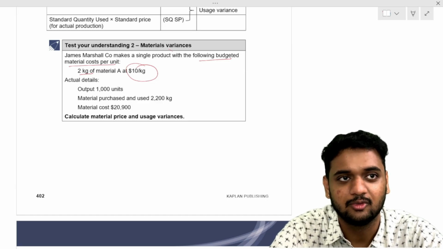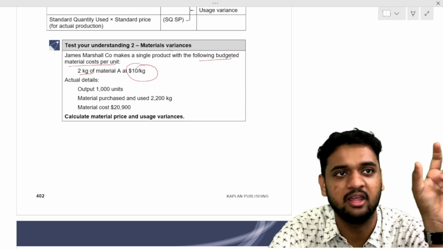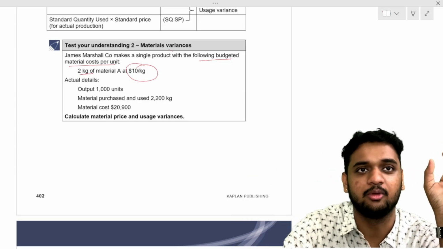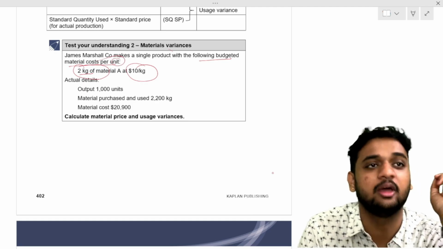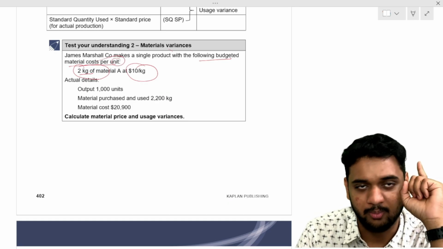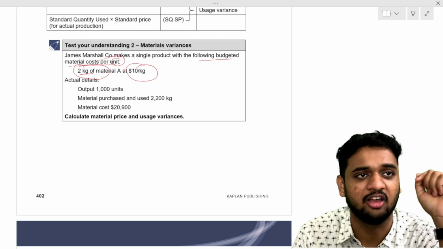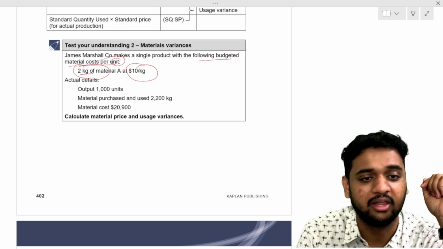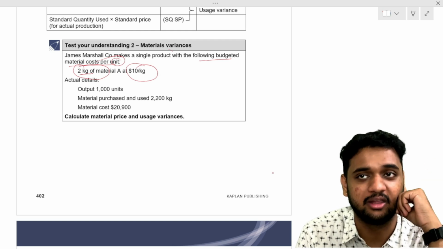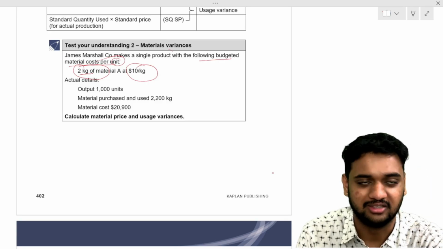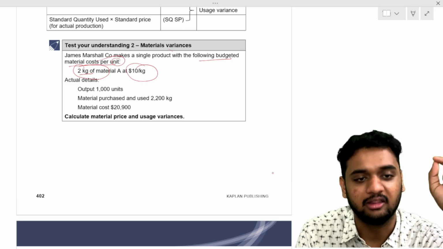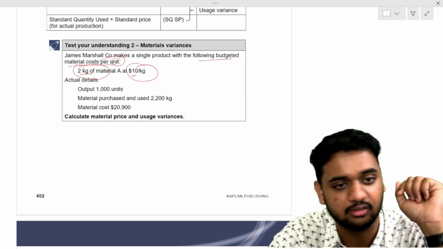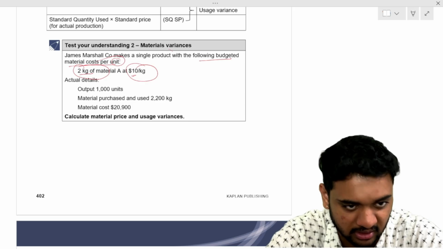0.3. What is 0.3? 0.3 paneer is required to make 1 plate of paneer Manchurian. Like that, 2 kg of material A is required per unit. To manufacture 1 unit, we need 2 kgs of material A, and 1 kg of material A is supposed to cost 10. Both are standard. On standard, we are supposed to use 2 kg of material A to produce 1 unit, and material A will cost 10 rupees per kg. Understood? This is how I should analyze a question like this.